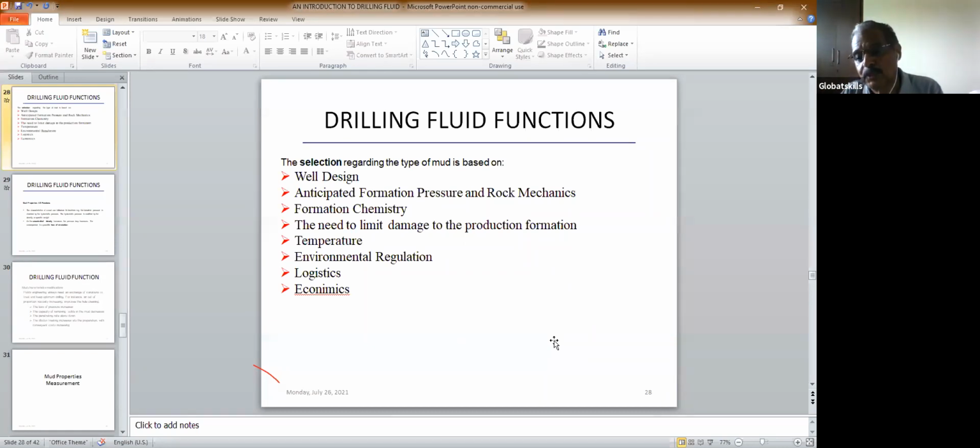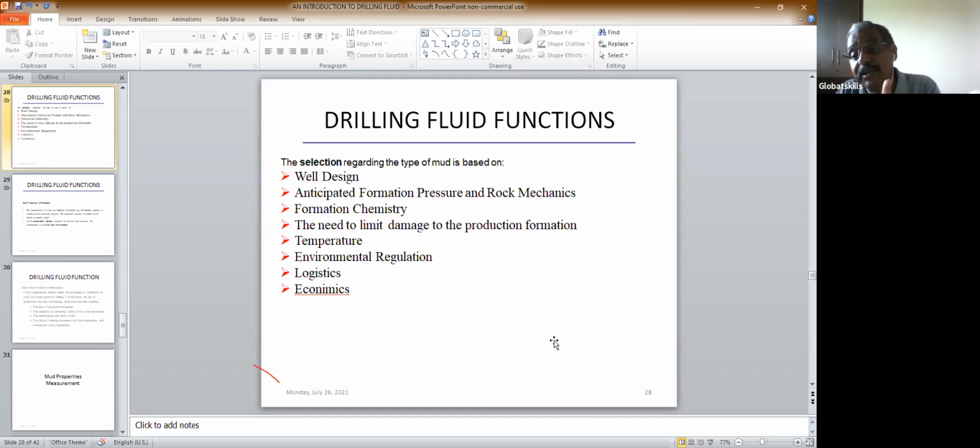What is well design? When you drill a hole, we don't drill a hole of the same size from the top to bottom. We drill a hole of different sizes. We start with a bigger size hole at the top, then we go smaller. Maybe the top hole will be 17.5-inch, then you go to a 12-1/4-inch hole, then an 8.5-inch hole, then maybe a 5-inch hole, depending. So well design is how many sizes of hole you are drilling to get to the target depth.